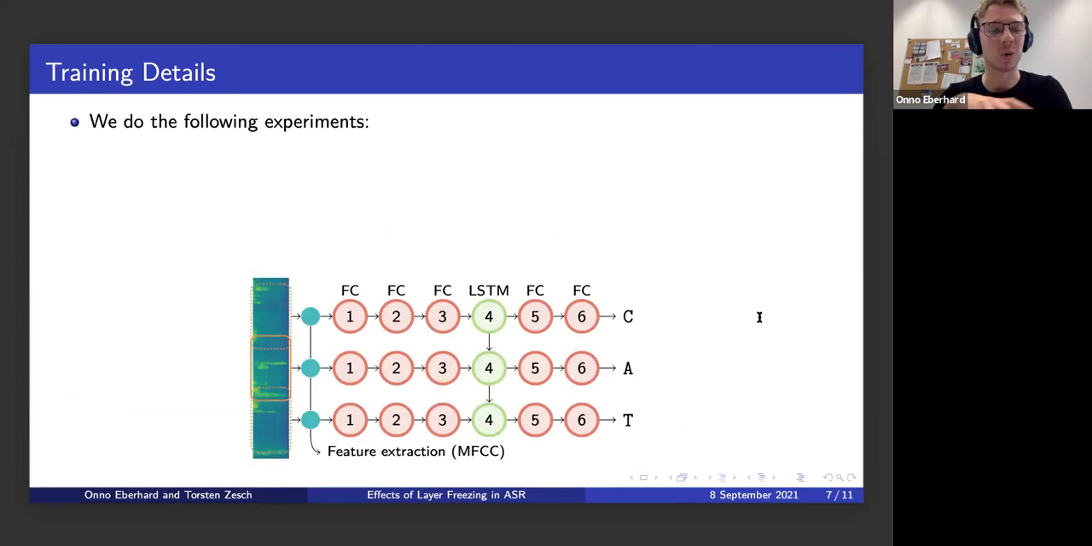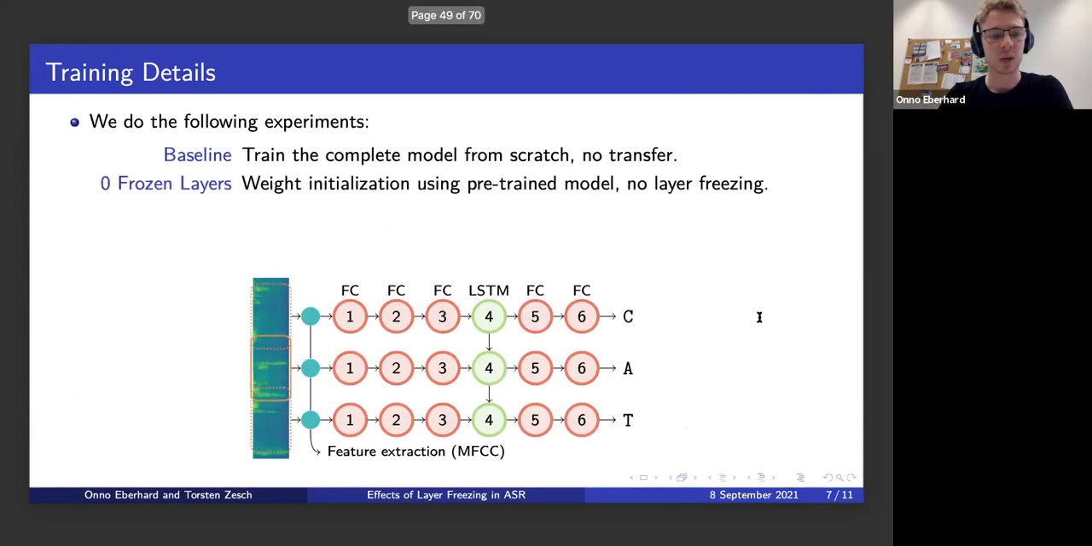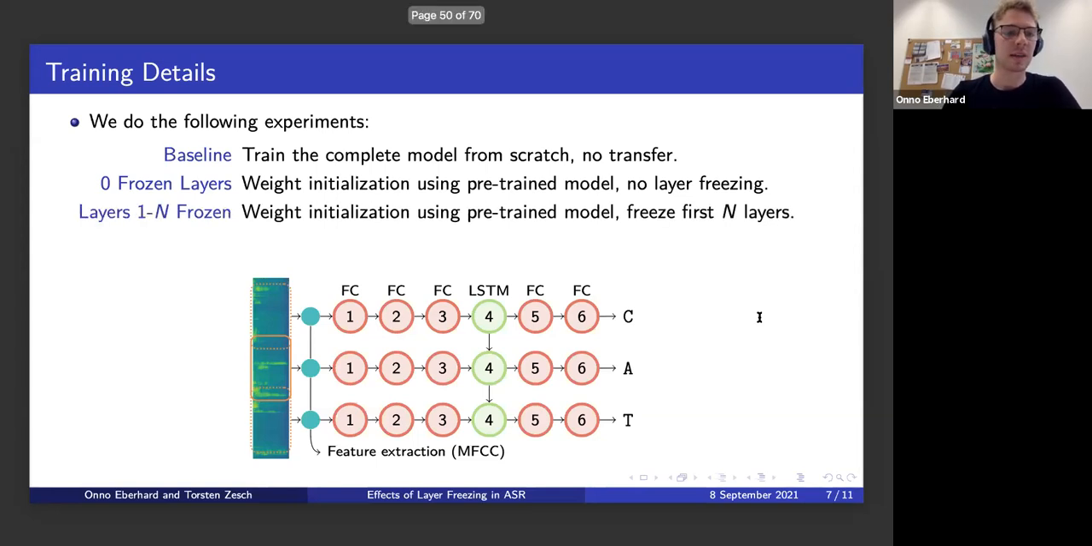Now, what do we actually do? We do a few experiments. We do all of these for both the German and the Swiss German dataset. First, we just train the complete DeepSpeech model from scratch, with random weight initialization and no transfer, which we call the baseline model. Then the second thing we do is train the model not by randomly initializing the weights, but by transferring the weights from the English pre-trained model. However, we don't do any layer freezing here.